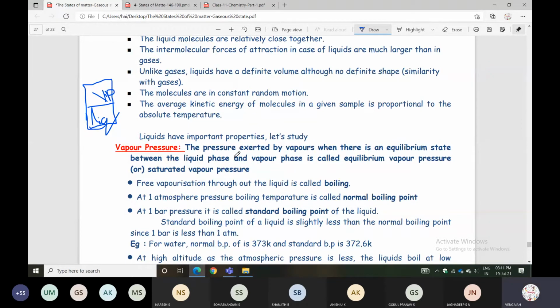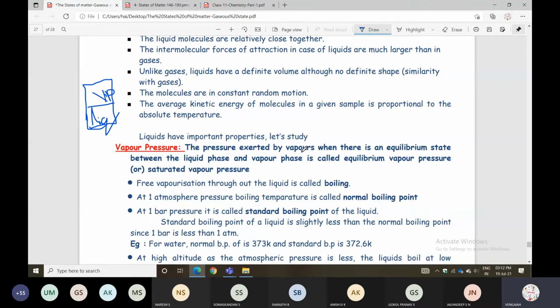So what is the definition? The pressure exerted by the vapors when there is an equilibrium between the liquid phase and the vapor phase. Between the liquid phase and vapor phase there is an equilibrium. It is called the equilibrium vapor pressure.